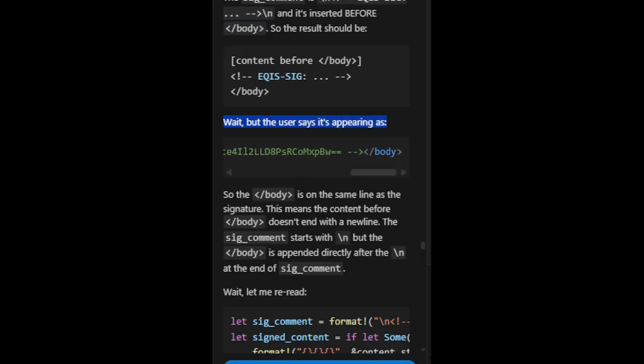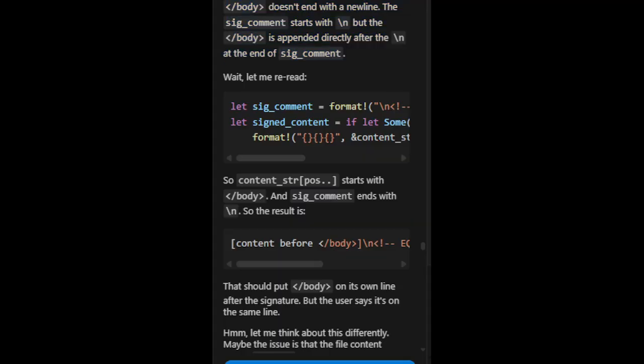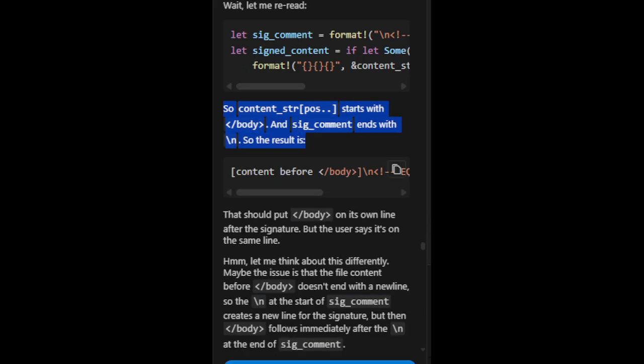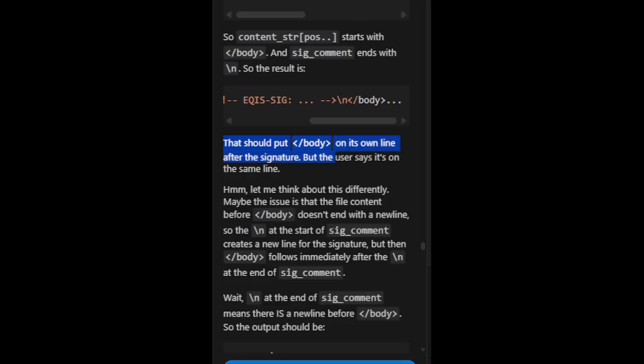So the /body is on the same line as the signature. This means the content before /body doesn't end with a new line. The sig_comment starts with \n but the /body is appended directly after the \n at the end of sig_comment. Wait. Let me reread. So content_strpos starts with /body, and sig_comment ends with \n. So the result is content before /body, \neki sig \n/body. That should put /body on its own line after the signature. But the user says it's on the same line.